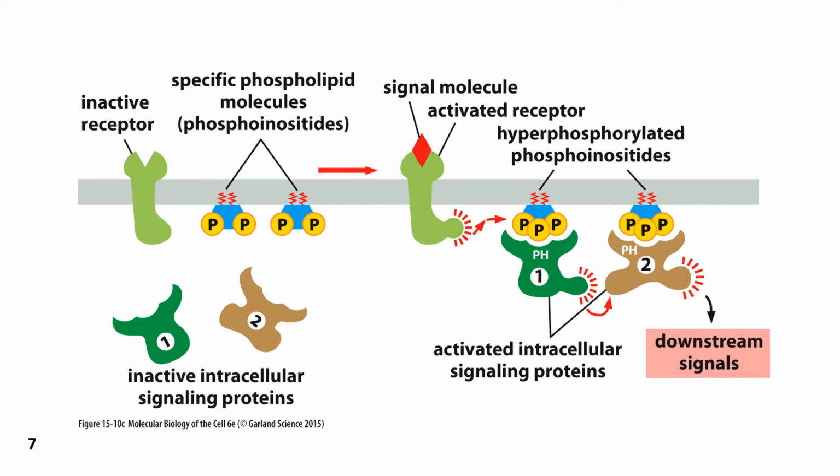It, in turn, activates PI3 kinase. PI3 kinase phosphorylates phosphatidylinositol, and 2 cytoplasmic proteins, second messengers, are able to bind to the phosphorylated phosphatidylinositol using their pleckstrin homology domains. These, in turn, become activated to activate downstream signals and elicit a cellular response.